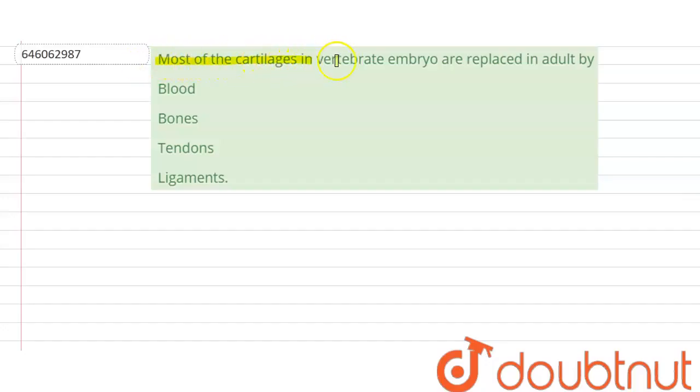Hello students, let's discuss this question. Most of the cartilages in vertebrate embryo are replaced in adult by. Our options are blood, bones, tendons or ligaments.